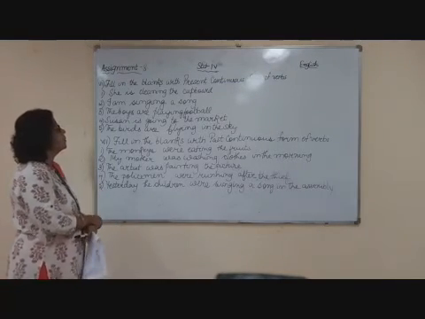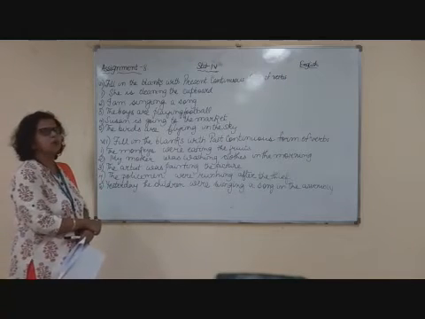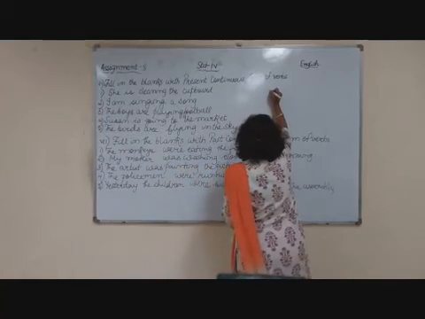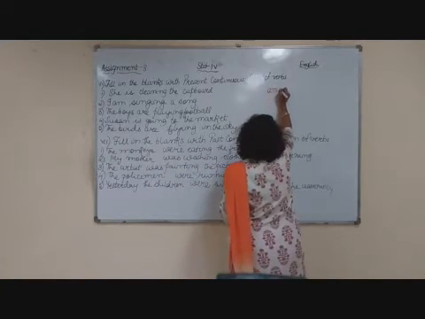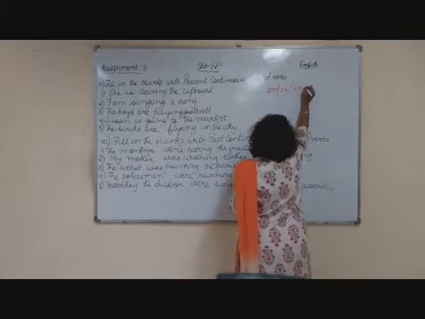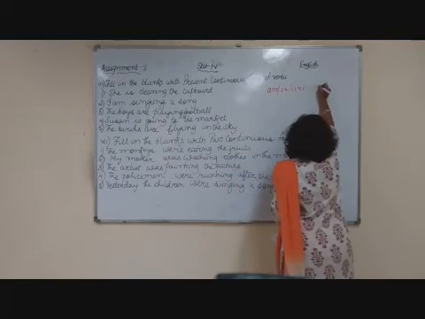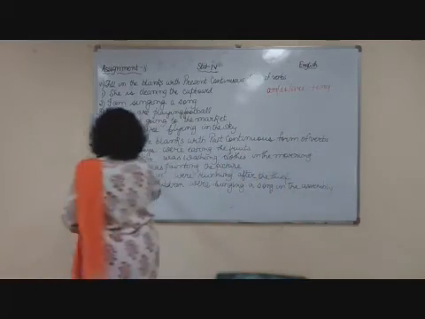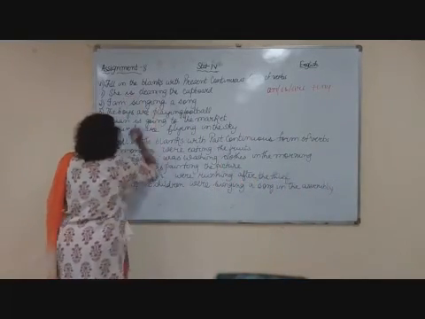Next, children, fill in the blanks with present continuous form of the verb. Now, in present continuous, as you know, we have to use am for I, is for singular, and are for many, and then you use ing with the verb. So here it is, she is one, so she is cleaning.